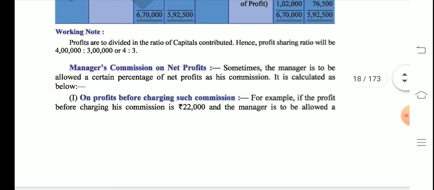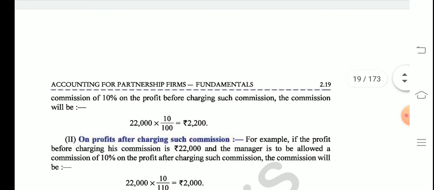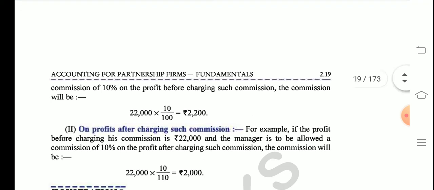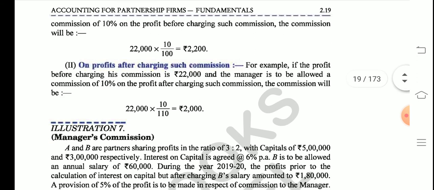Suppose the first example they have quoted here is before charging such commission. Here 22,000 is the amount, and we write 10 by 100, right? So the amount of commission becomes 2,200. But suppose the question says after charging such commission; then we will write 22,000 into 10 by 110. Why 110? 100 plus 10, so that becomes 110. Suppose it was 5%, this would become 5 upon 105. So you can see before charging such commission the amount is 2,200, and after charging such commission the amount is 2,000. So the difference of 200 really matters.